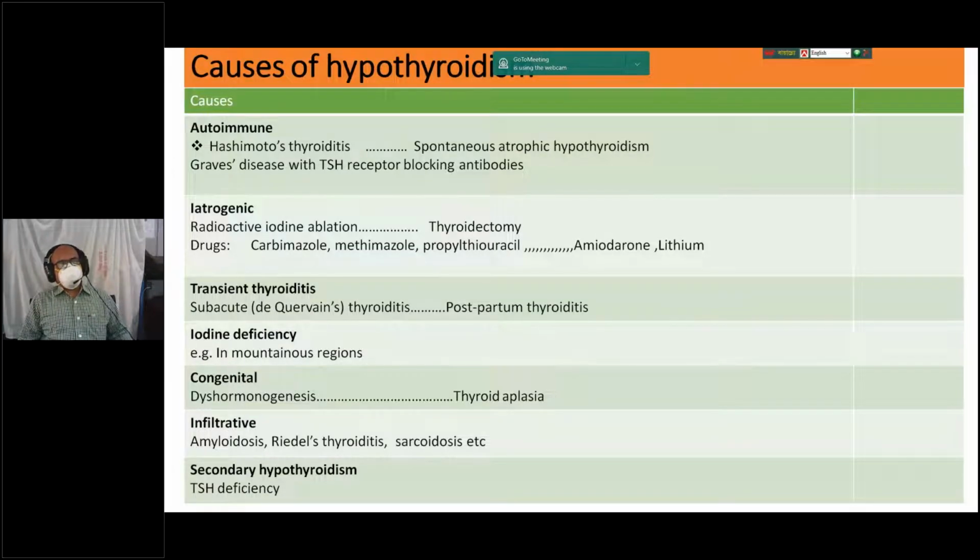There are a lot of causes of hypothyroidism. The commonest cause is autoimmune, that is Hashimoto thyroiditis, or spontaneous atrophic hypothyroidism, or Graves' disease with TSH receptor blocking antibodies. Initially the patient has hyperfunction and subsequently develops hypofunction in Graves' disease. And iatrogenic causes, maybe radioactive iodine, operation, or drugs. And sometimes iodine deficiency, transient thyroiditis, or congenital or secondary hypothyroidism, maybe disease of the pituitary gland.